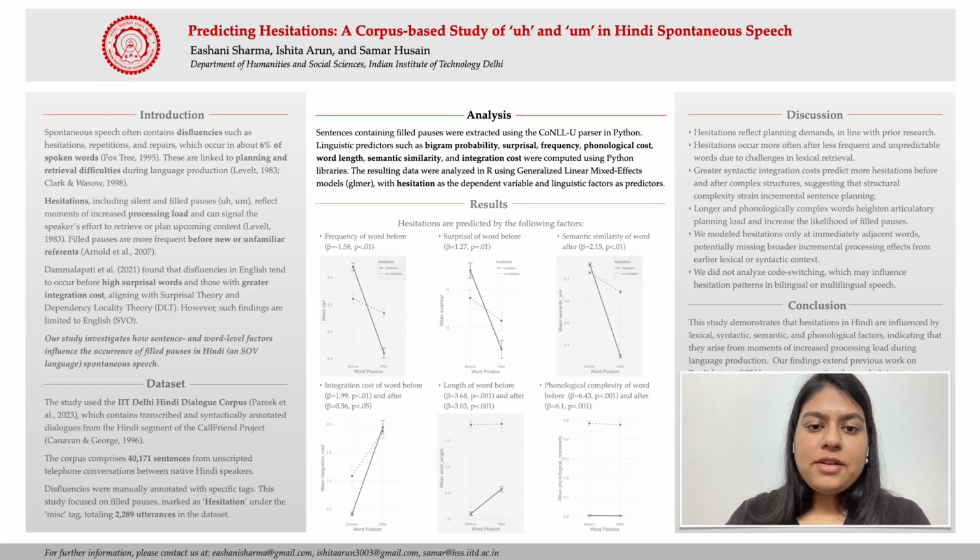Surprisal refers to the unexpectedness of a word based on its conditional probability in context, using the formula negative log probability of the word given the preceding context. Semantic similarity was operationalized as a cosine similarity between contextual word embeddings, capturing how semantically related a word is to its surrounding context. The integration cost was computed as the dependency distance between neighboring words and the syntactic heads, reflecting the processing load during integration.